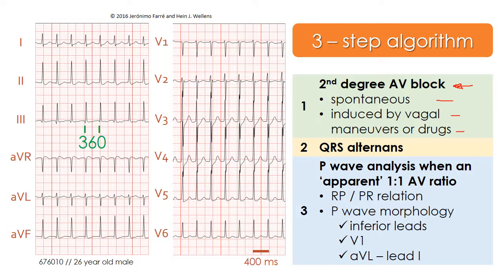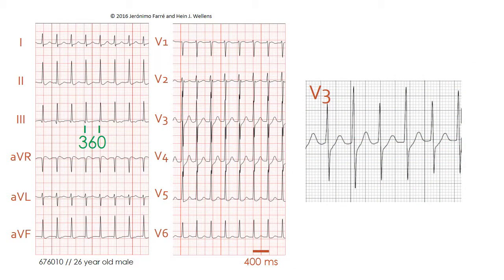It's true that still we don't have information regarding the effect of vagal maneuvers or drugs, but then we'll proceed to the second step, and then the question is to see if there is, in this case, QRS complex alternans during this tachycardia.